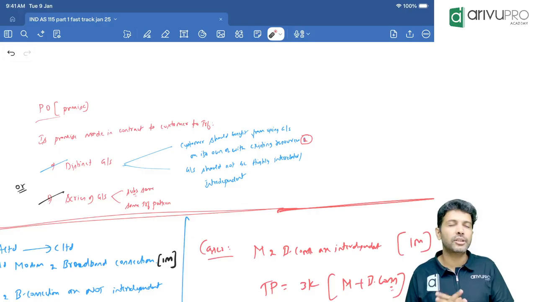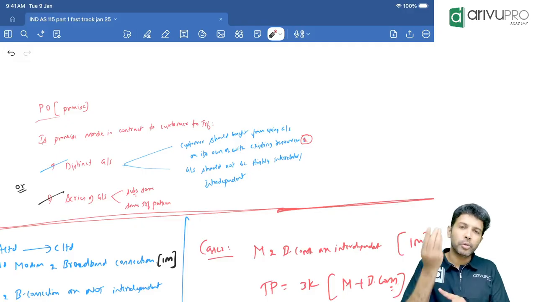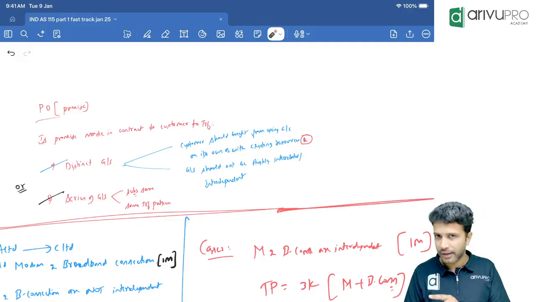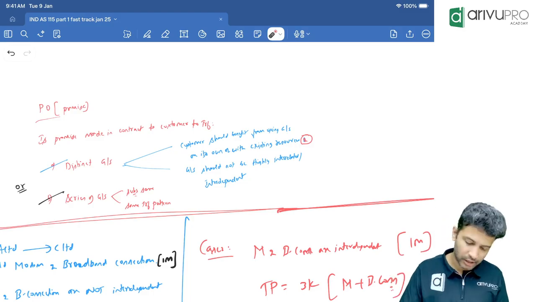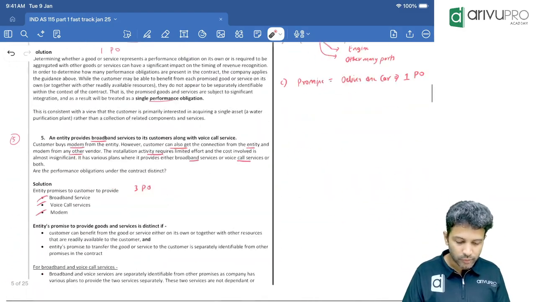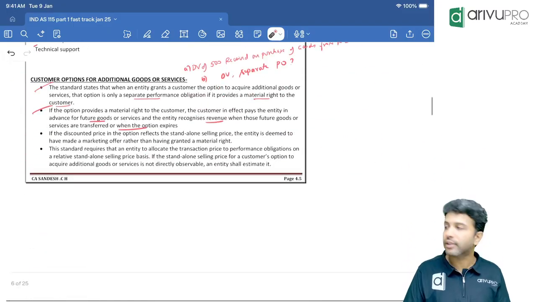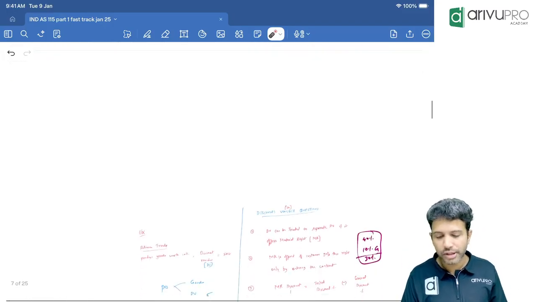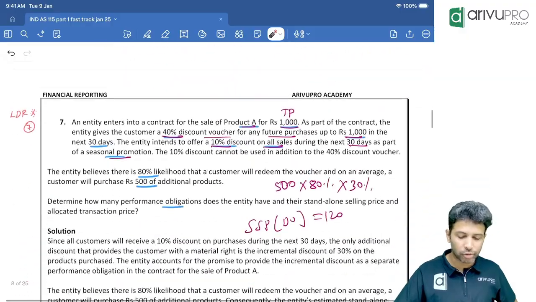When can you say it's a distinct good or service? When the customer can benefit from using the asset on its own or with the resources available with the customer, and the goods should not be highly interrelated or interconnected. That is one. Okay, then what did we identify? Discount voucher problem. Even a discount voucher can be treated as a separate PO provided it offers a material right. That's what we have done so far.